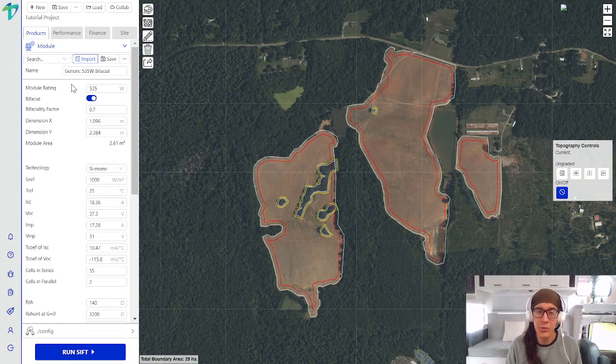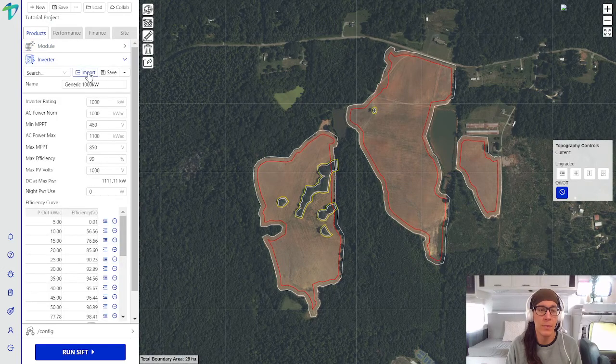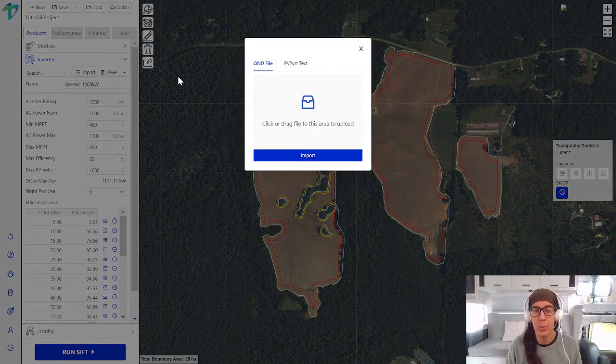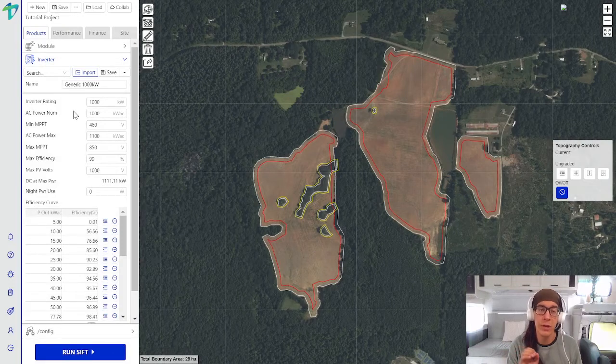For instance, on this tutorial, I'm going to run it with a generic 535 watt bifacial module. So let's move on to the Inverter tab. We can also click on the Import button. This is where you would drag and drop an OND file into this box, click Import, and all those inverter specifications will be automatically uploaded into this tab. Again, you can name it, save it, access it for any future runs. Also, again, we do have a small generic list of inverters that you can select from in the search bar. For this project, I'm just going to use a generic 1 megawatt inverter.